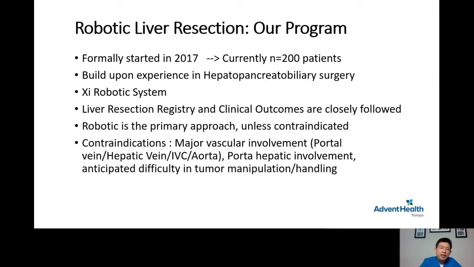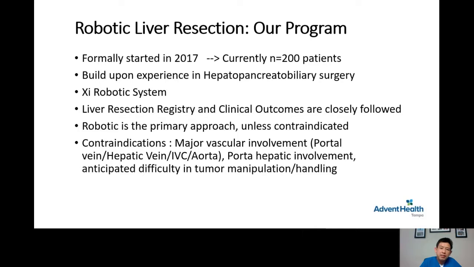We utilize the Xi robotic system, the newest version of the robotic system. We are also a part of the national US and Canada North American Liver Registry clinical outcome study. We follow our outcomes very closely, so we know exactly the outcome of each patient.